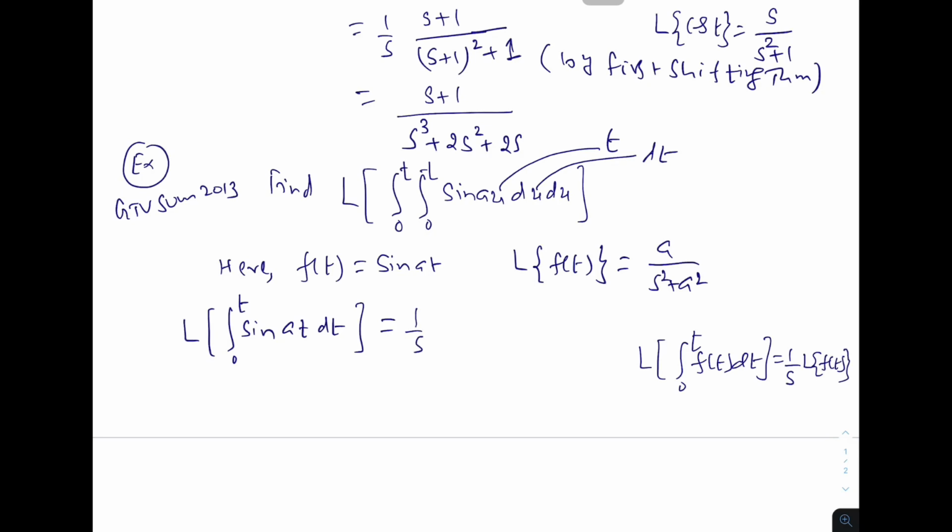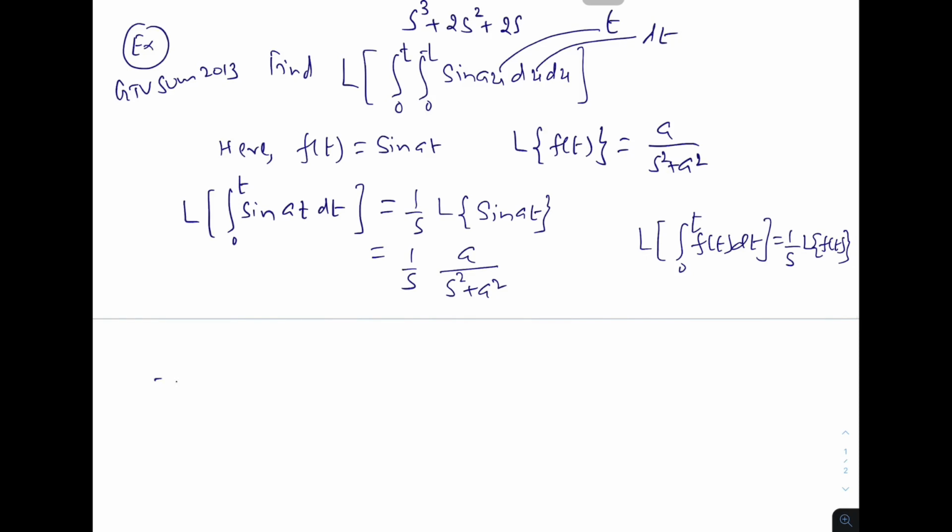So this is 1 upon s Laplace transformation of sine at, and so this is 1 upon s times a upon s square plus a square.